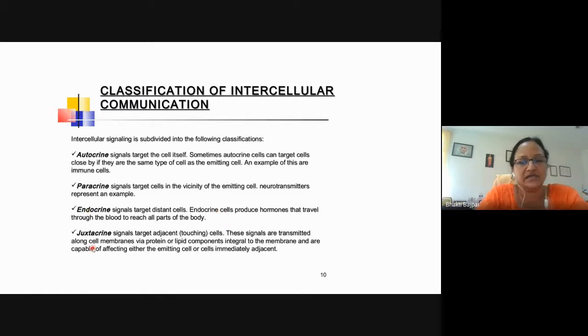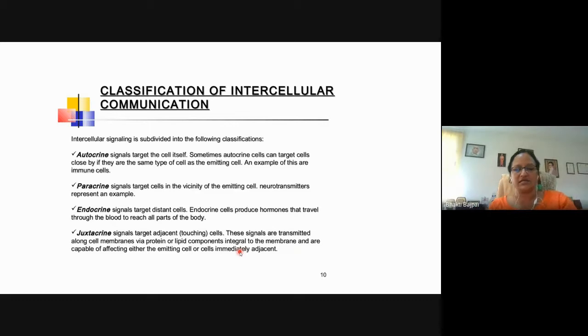Then juxtacrine signals target adjacent or touching cells. So the cells which are present side by side, which are present in a row, the signal molecule binds to these cells. These signals are transmitted along cell membranes via protein or lipid components integral to the membrane and are capable of affecting either the emitting cell or the cells immediately adjacent.